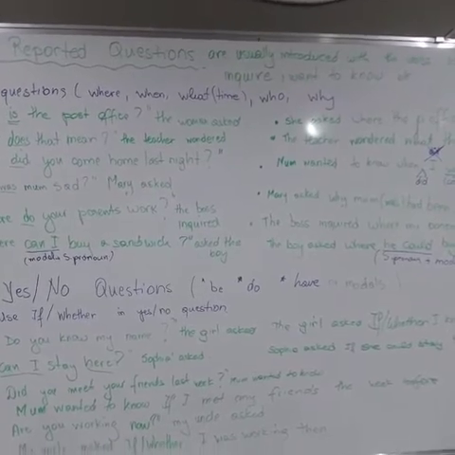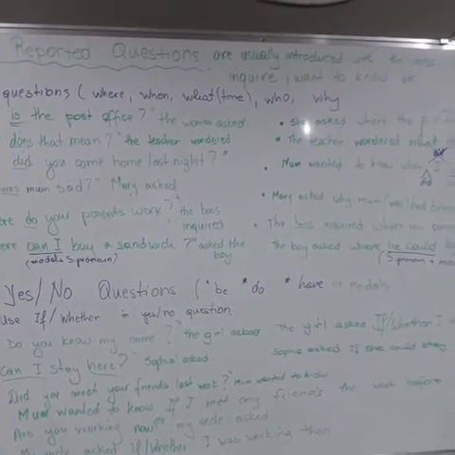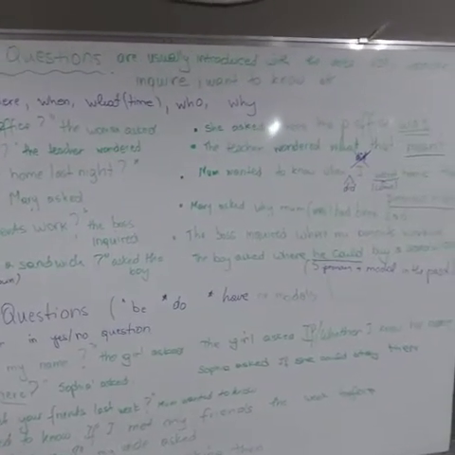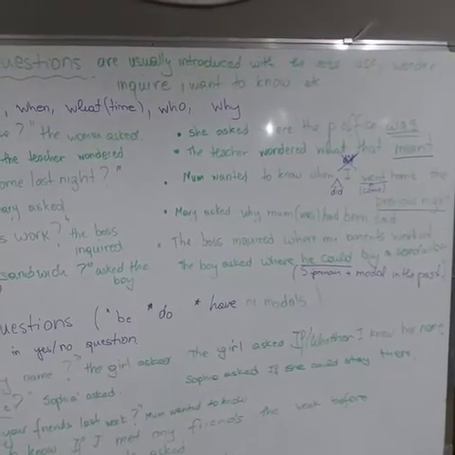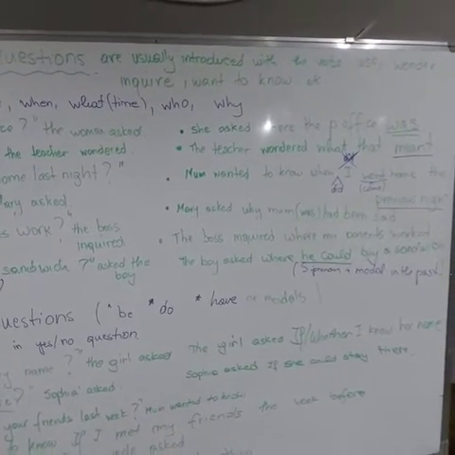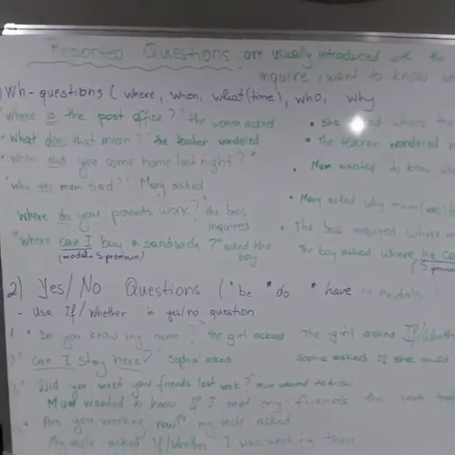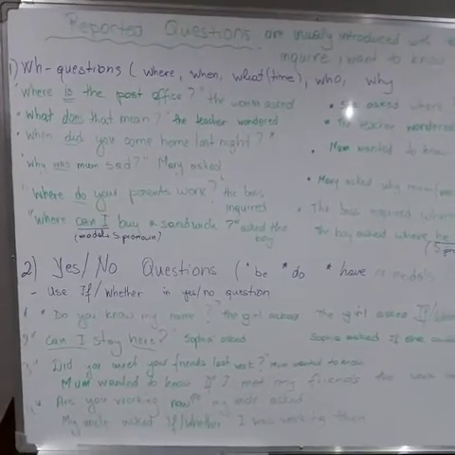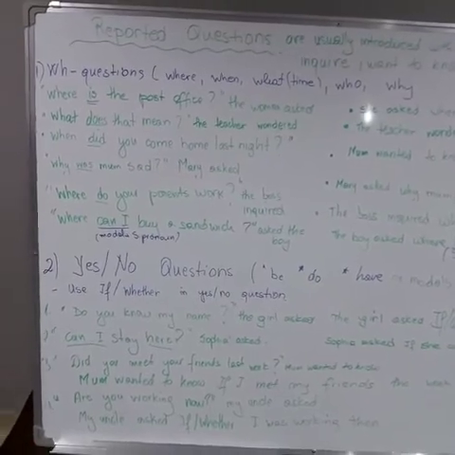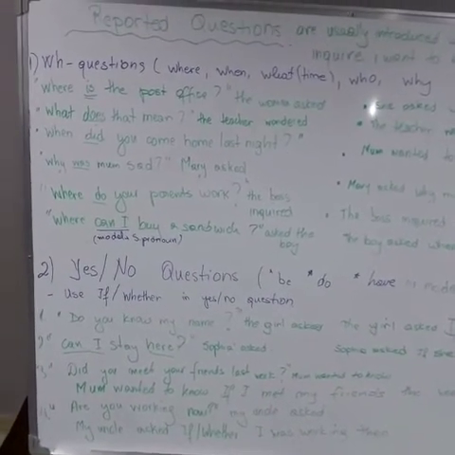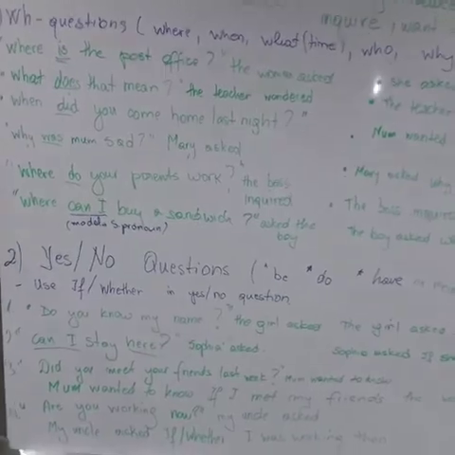The first thing that you should know is that reported questions are usually introduced with the verbs ask, wonder, inquire, which is more formal, want to know, etc. For a longer list of these verbs, look at Grammar Bank in your workbook. Let's see different examples of WH questions using different auxiliary verbs and different tenses.